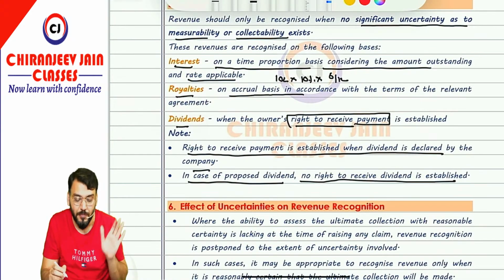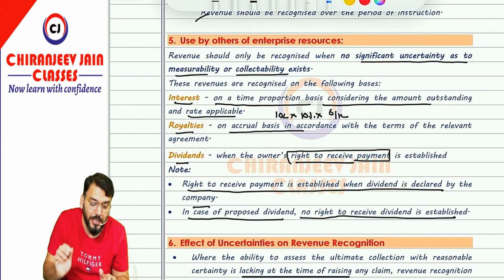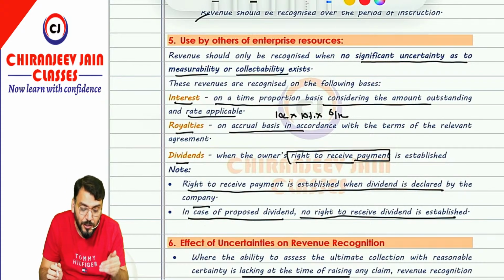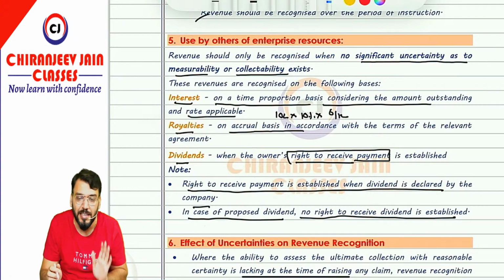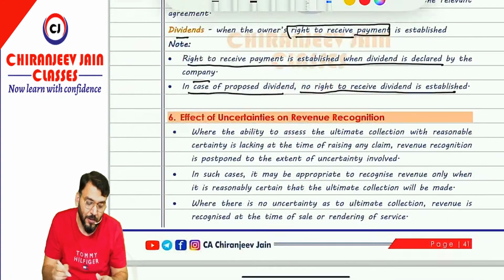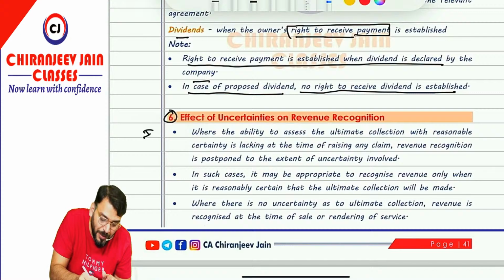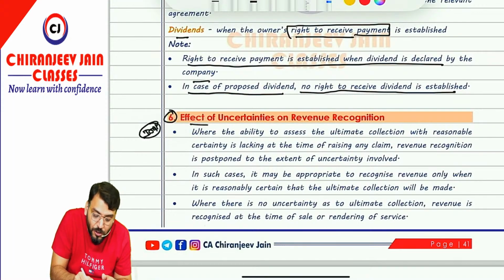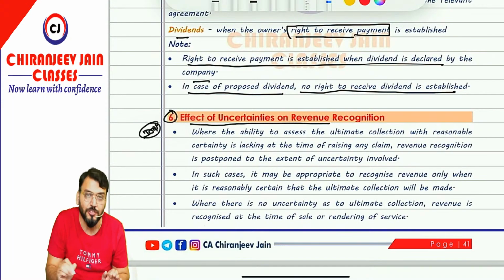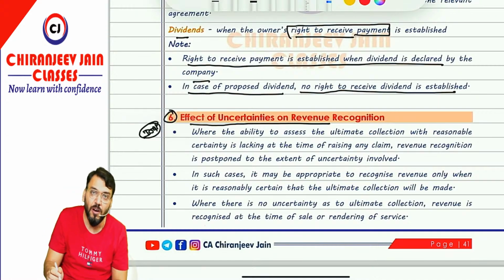Chalega? Yes sir. So we have completed this point number 5 also. Use by others of enterprise resources yielding interest, dividend or royalty income. Chalega? Now this point number 6 is very important from examination point of view. Effect of uncertainties on revenue recognition.